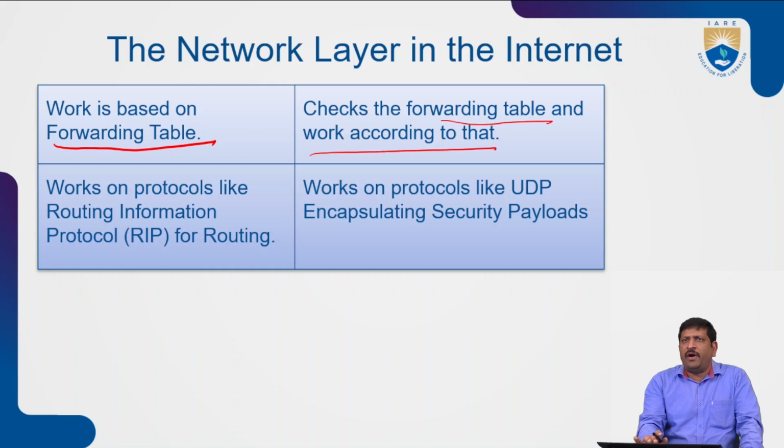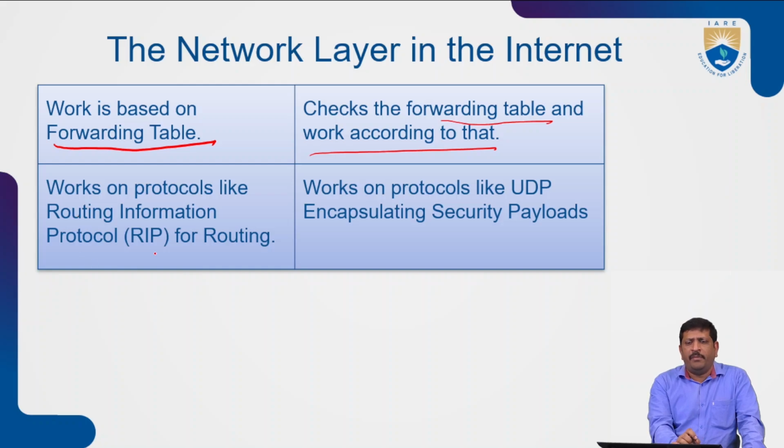So in the forwarding table now, which next hop to forward this packet to, and whether the channels are available or not. Whatever phone number we are going to call, whether it is available or not at calling time. So this is the forwarding table, which does the checking and also works on the protocols.